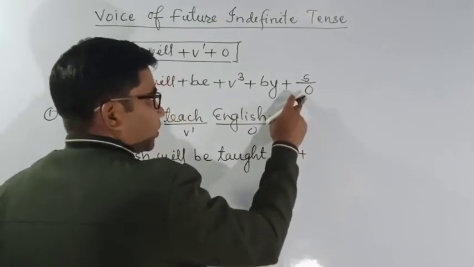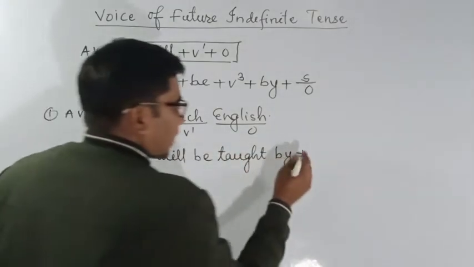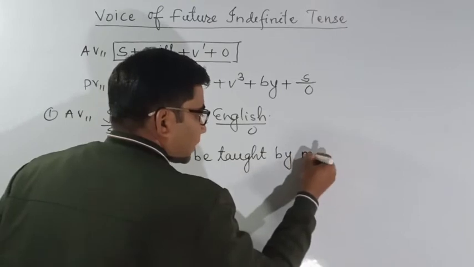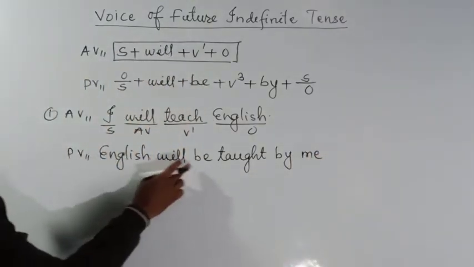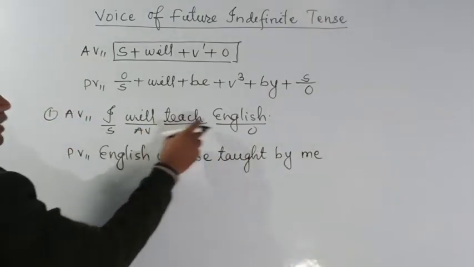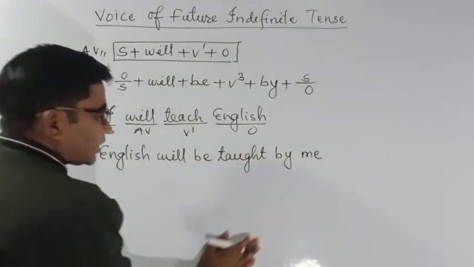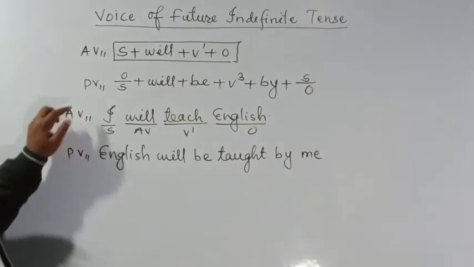After then in the place of the object you have to write the subject. Here I is available, so I can write me, but don't put plus, only write me. So finally what is the sentence? English will be taught by me. We can say in Hindi, I will teach English, मैं अंग्रेजी पढ़ाऊंगा. English will be taught by me, अंग्रेजी मेरे द्वारा पढ़ाया जाएगा. Like that you can change active to passive.